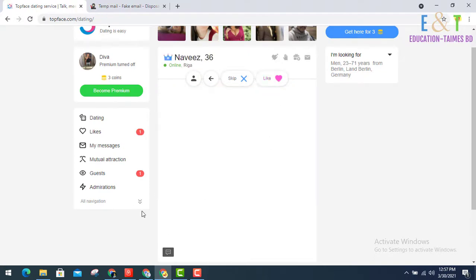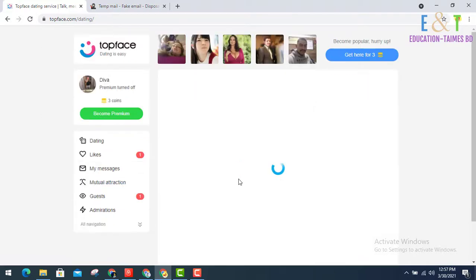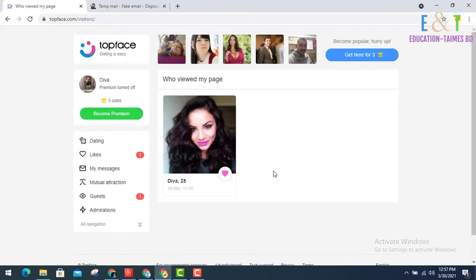When you get an SMS, then you provide your other social or chatting site such as Snapchat or email.